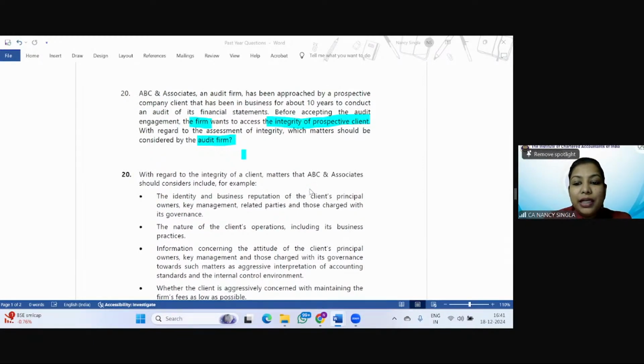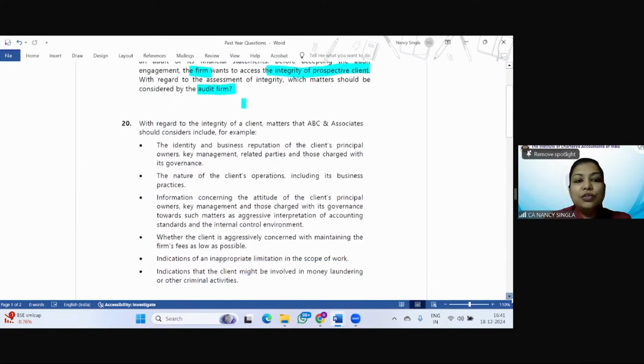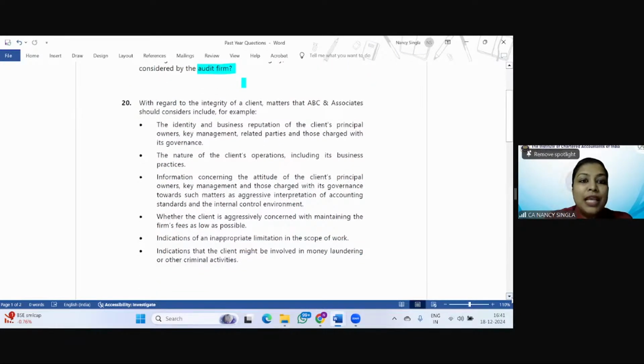So with regard to integrity of the client, matters that ABC and Associates should consider include, for example, identity and business reputation of the client's principal owners, key management, related parties, and those charged with governance. Nature of client's operation, including business practices. Information concerning the attitude of all these people towards such matters as aggressive interpretation of accounting standards and internal control environment, where the client is aggressively concerned with keeping the firm's fees as low as possible.